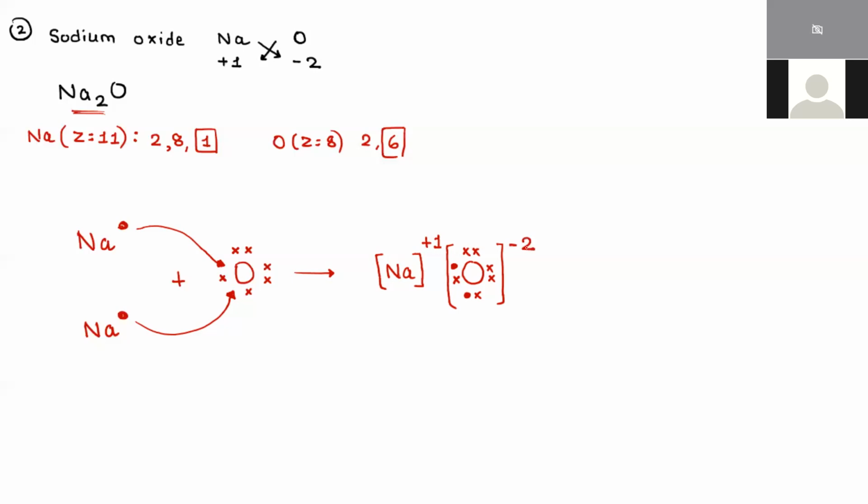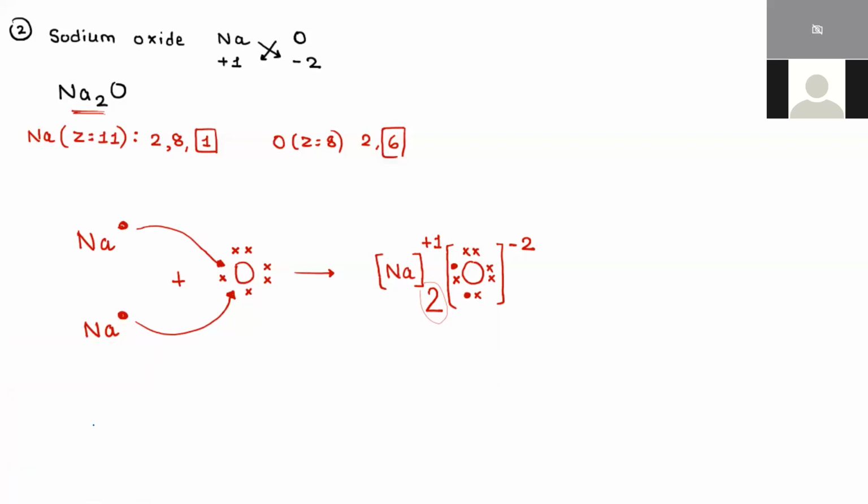How many sodium atoms are there? There are 2 sodium atoms, so I'm going to put that 2 over here as a subscript. This 2 is for the number of atoms. And this +1 and -2, the charge at the superscript, depends on how many electrons are transferred. If there is a loss of electrons, the superscript will be a positive charge. If it's a gain of electrons, the superscript will be a negative charge. So this is my overall ionic bonding of sodium oxide.